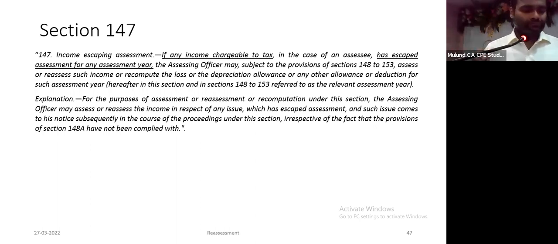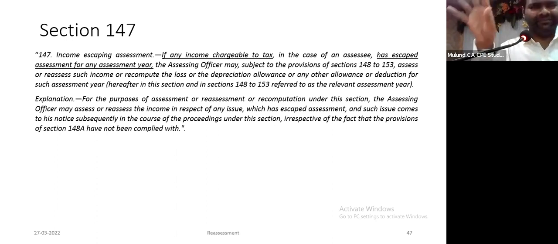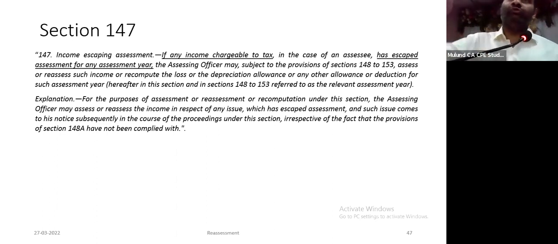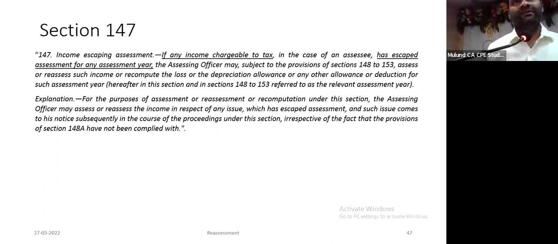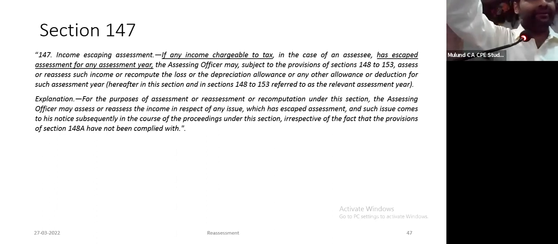An example: I have offered income under the head income from house property, and I have offered income under the head business income. He reopens on the ground that the depreciation which you have claimed is in respect of the house property for which you are offering income under the head house property. If you do not get depreciation under the head business income, very well. He reopens on this ground. In my return of income, I have also claimed carry forward of losses, long-term capital losses of 2 crores, which cannot be set off against any other head of income. Therefore, I have claimed it as a carry forward of loss.